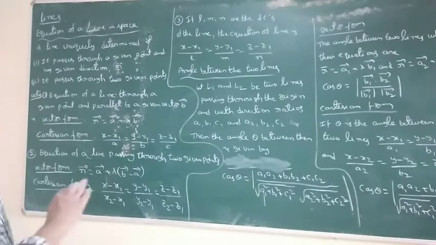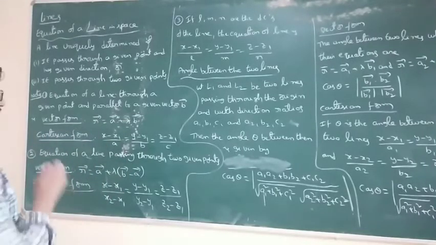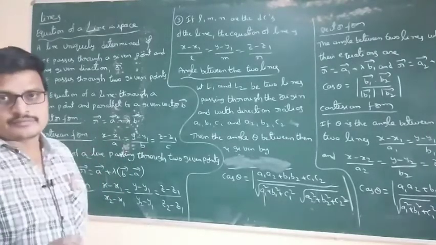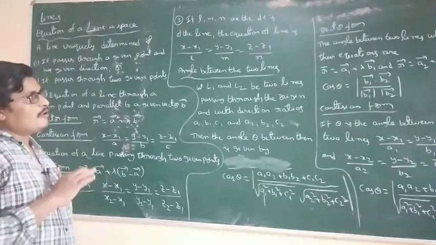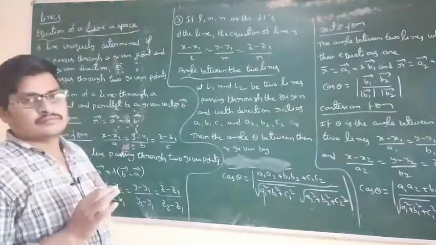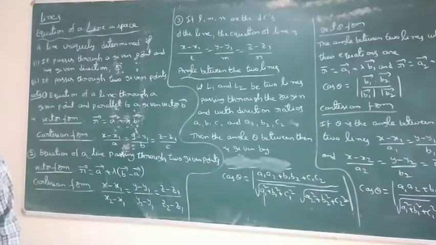The whole concept, each and every one is important. Each and every one is a formula. In the Cartesian form and vector form, both are there. Every line equation. The topic is lines.